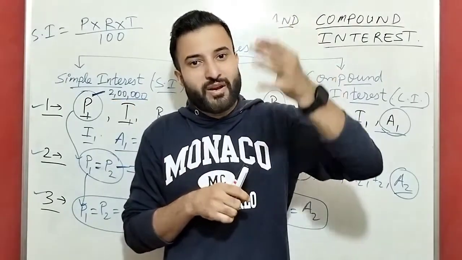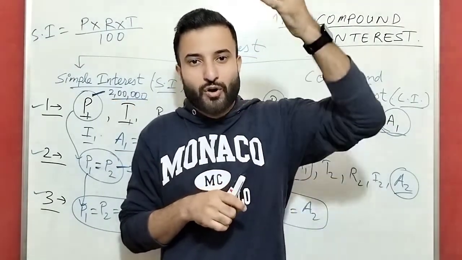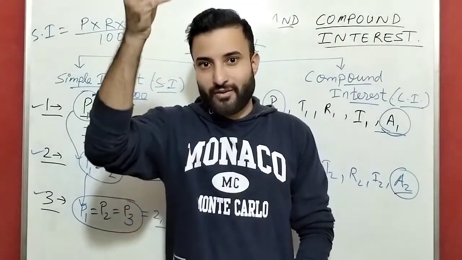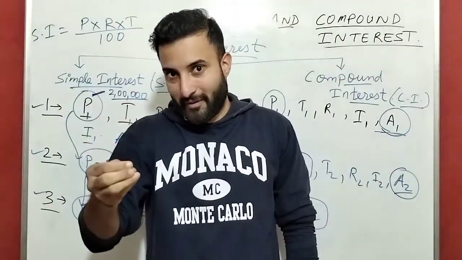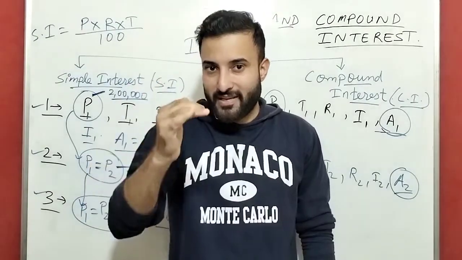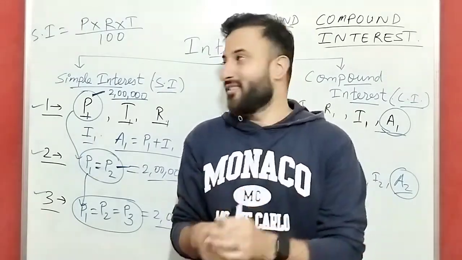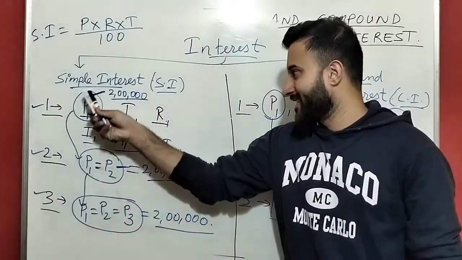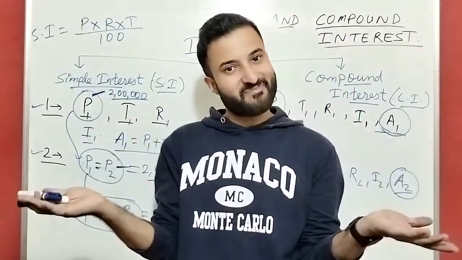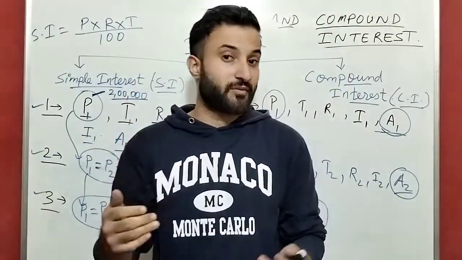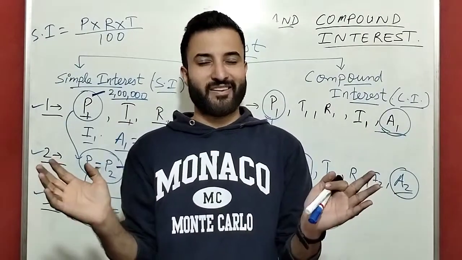Okay, if you are in 4 years of relationship, all the 4 years your girlfriend remains same, all the 4 years your boyfriend remains same. So that is simple interest. Each and every year the principal remains same. So each and every year your boyfriend is same, each and every year your girlfriend is same. This is simple interest.